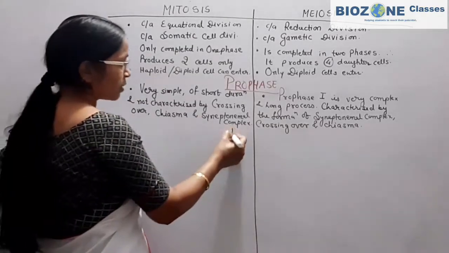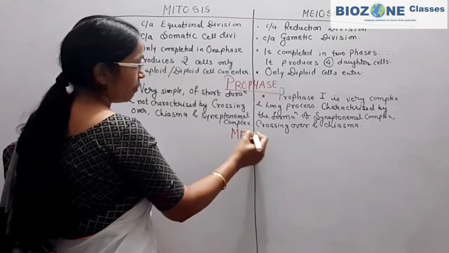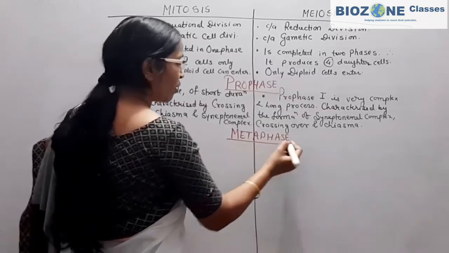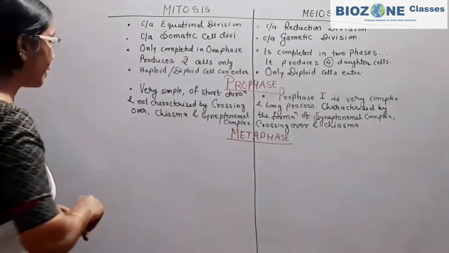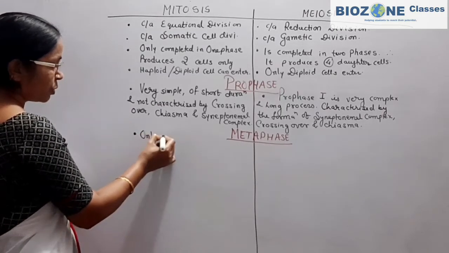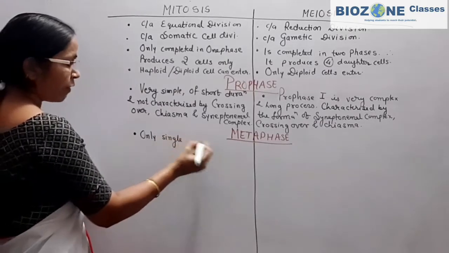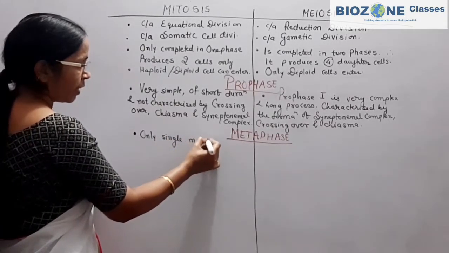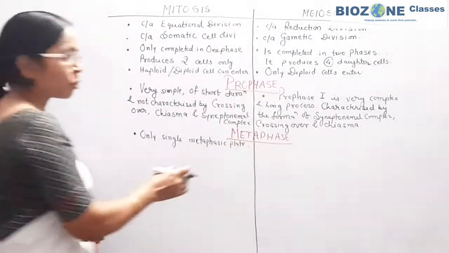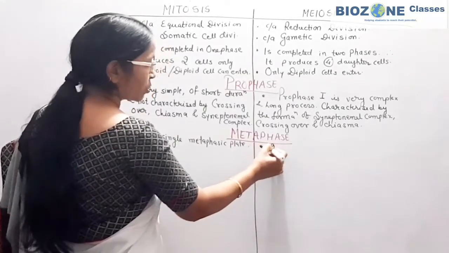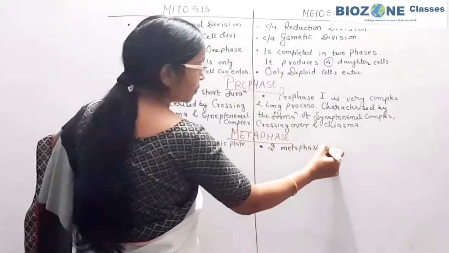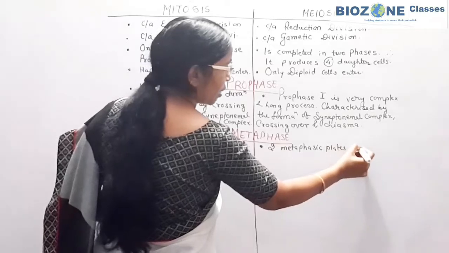The second phase we discuss for the comparison is metaphase. Only one difference appears in metaphase: in mitosis, only a single equator plate or metaphasic plate is formed, but in meiosis two metaphasic plates or equator plates are formed.